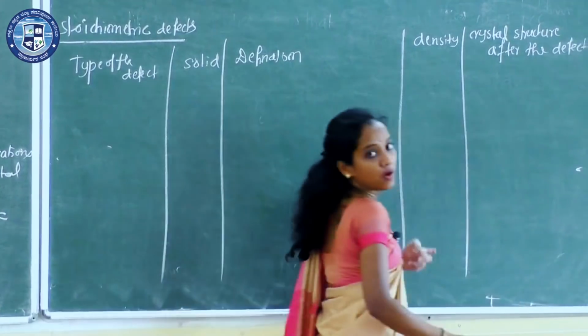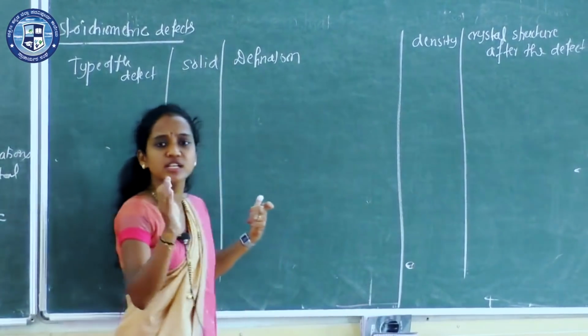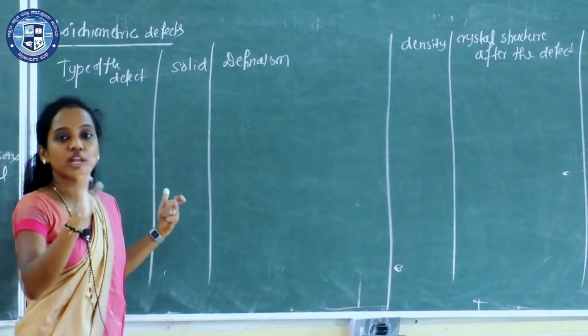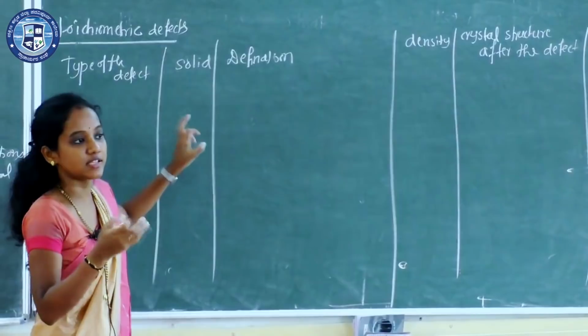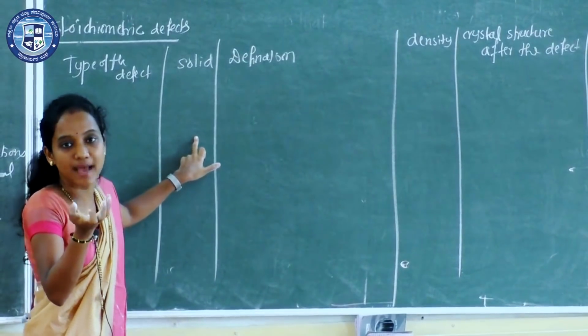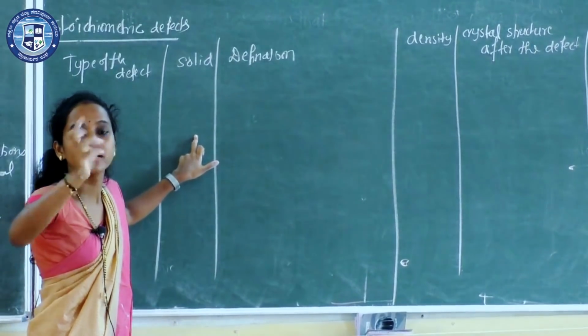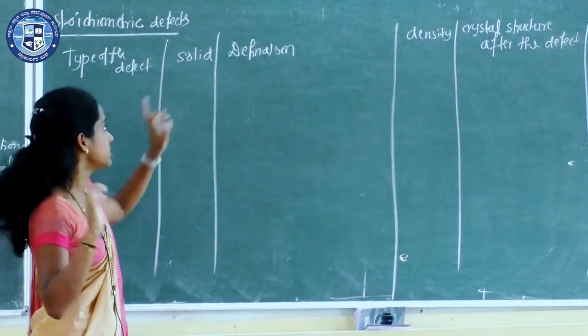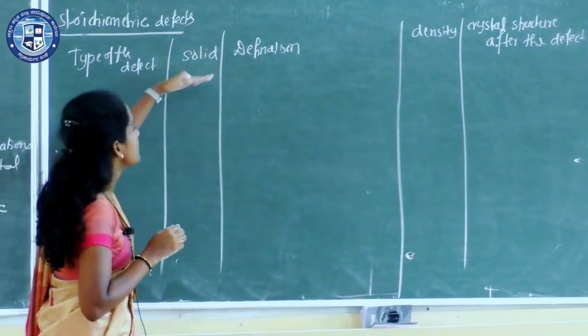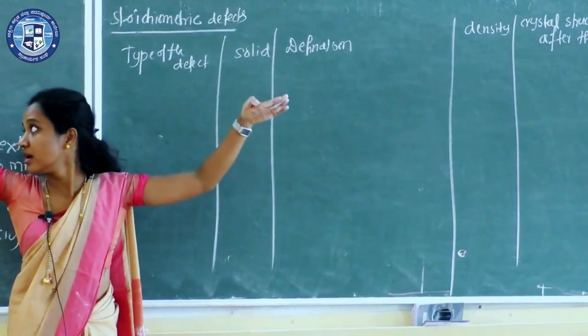What is a defect? It is an imperfection where no regular pattern of arrangement is observed, maybe due to reasons like heating the crystal, where there may be an interchange of the particles. Here in stoichiometric we have four types.